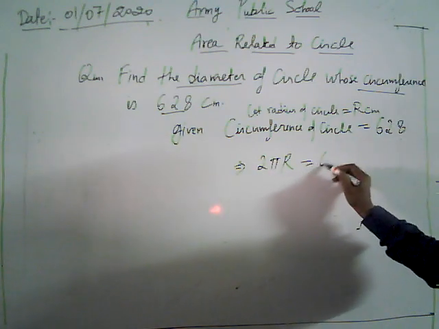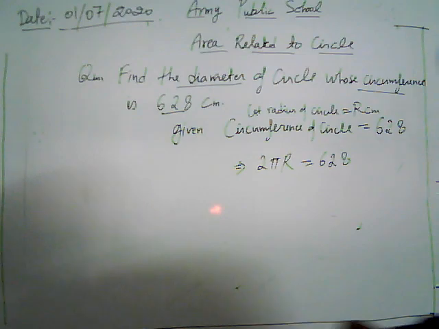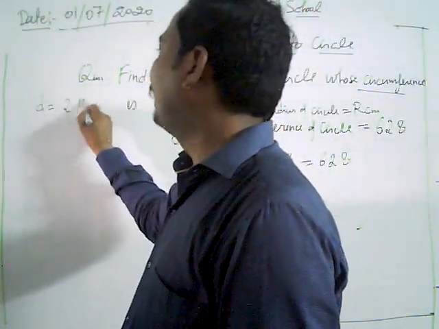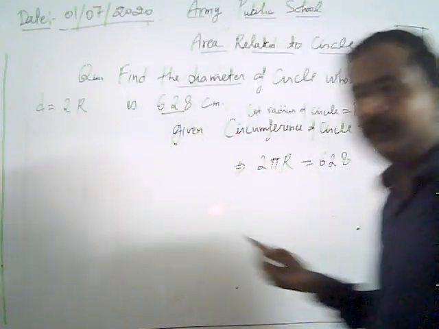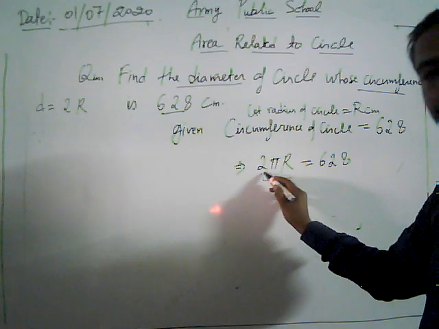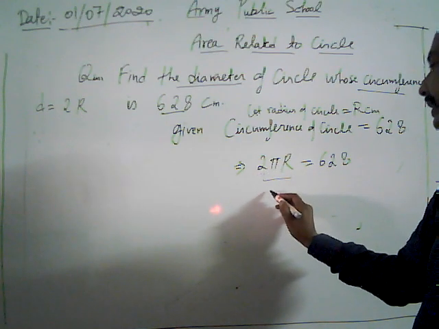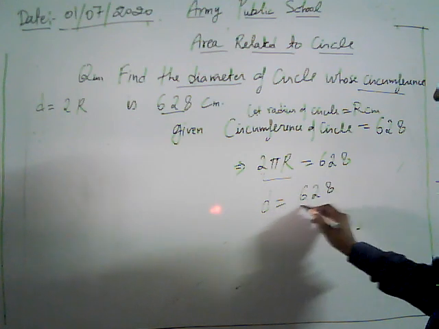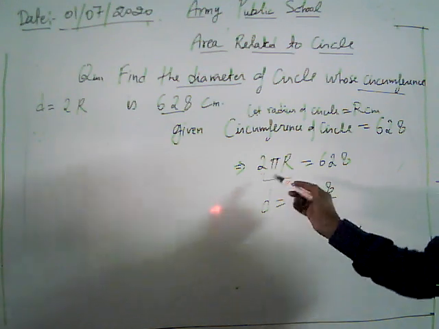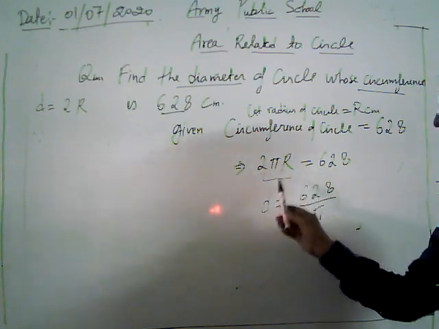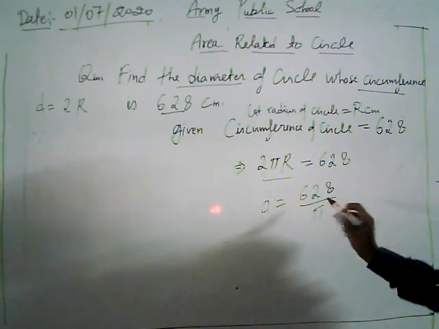The value of 2 pi r is given as 628. We know that our diameter is 2 times the radius of the circle. Therefore, to get the diameter we use 2 into r as d. Then d is given by 628 upon pi, after transposing.